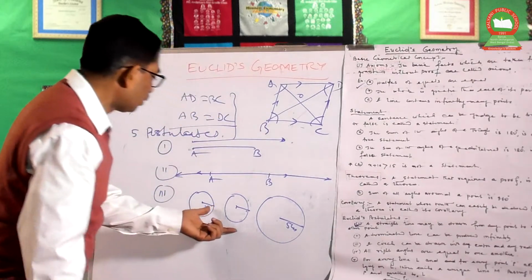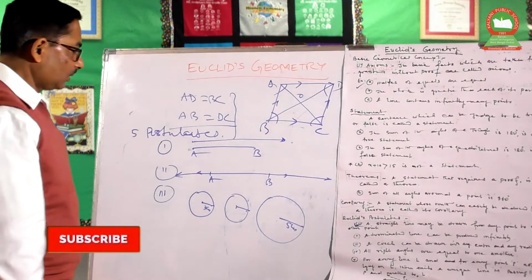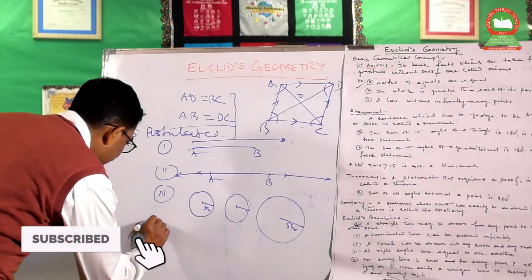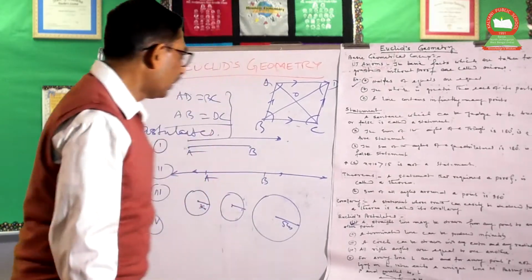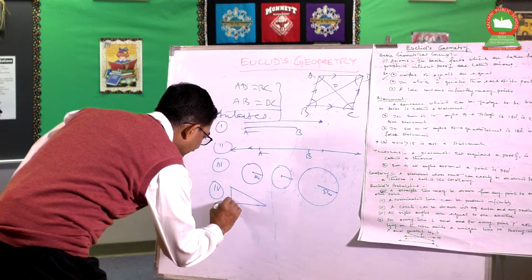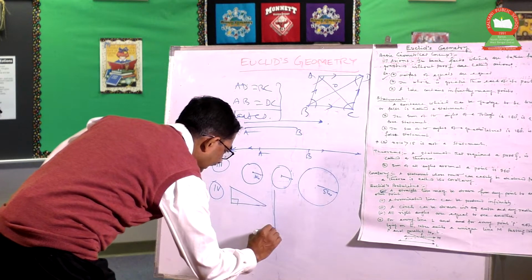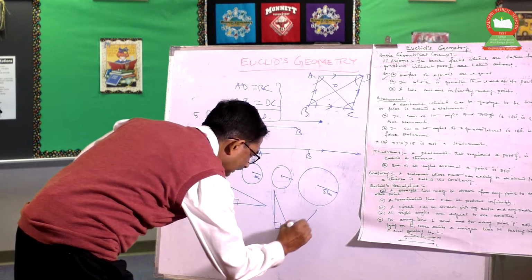So this can be drawn from any point with any kind of radius. This is the third postulate. And next one is the fourth one, all right angles are equal to one another. Suppose this is a right angle triangle, this is a right angle, maybe this is like this, maybe this is like this.